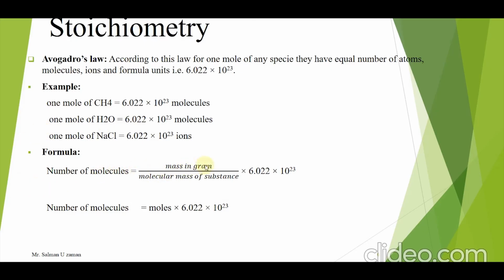Number of molecules is equal to mass in gram divided by molecular mass of substance multiplied by Avogadro number. As we know, mass in gram divided by molecular mass of substance is known as mole. So simply, if mass in gram is given, first we calculate the number of moles and then multiply the number of moles by Avogadro number and we get the number of molecules.